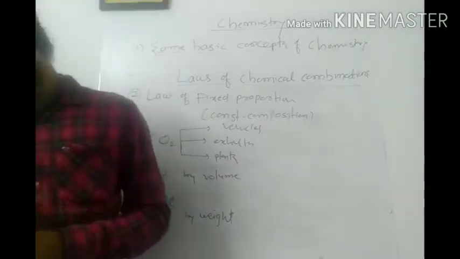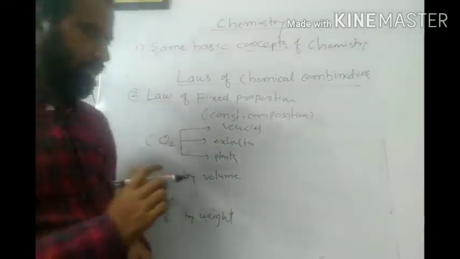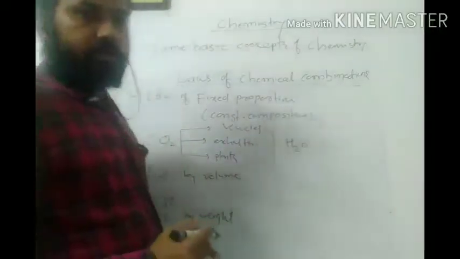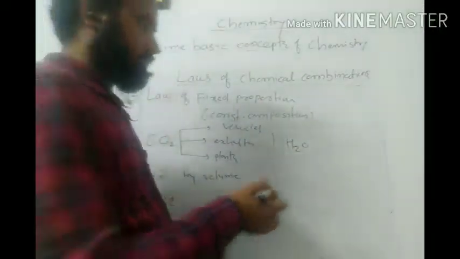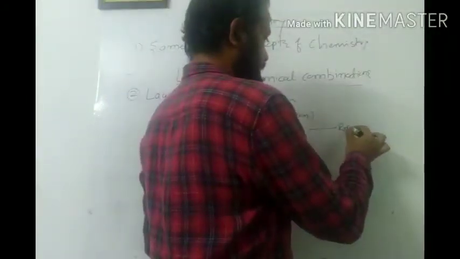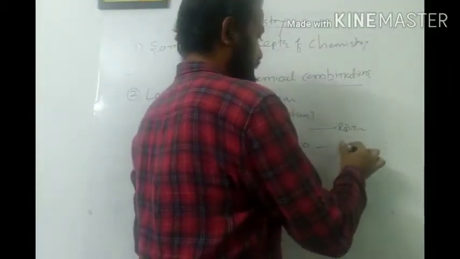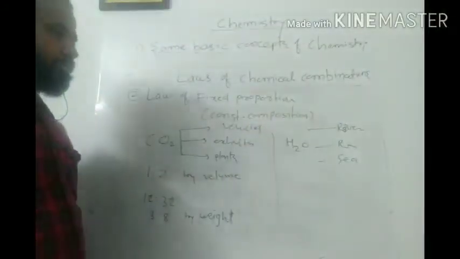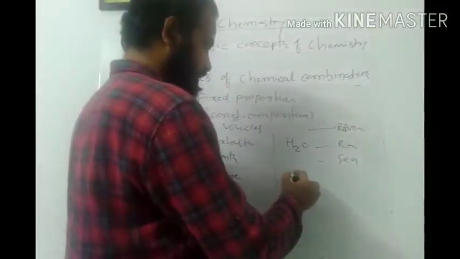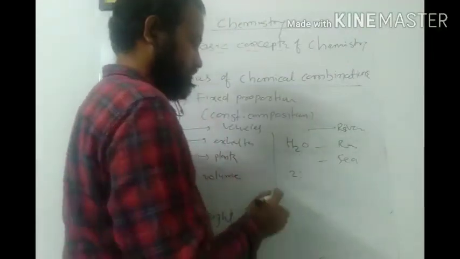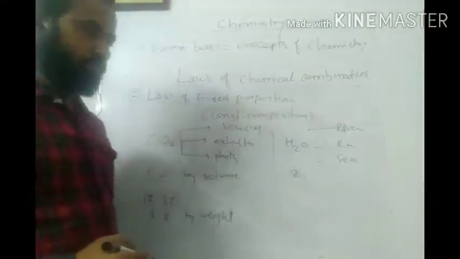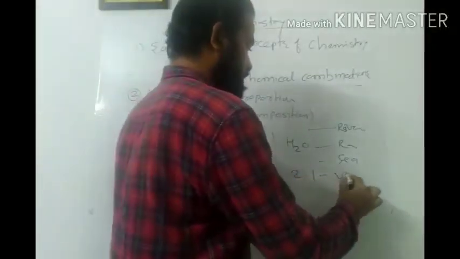You can easily understand this concept with another example. I am taking H2O. There are various sources again, let us say river, rain, sea. These are the sources of water. Here you get two atoms of hydrogen and one atom of oxygen, so this is by volume.